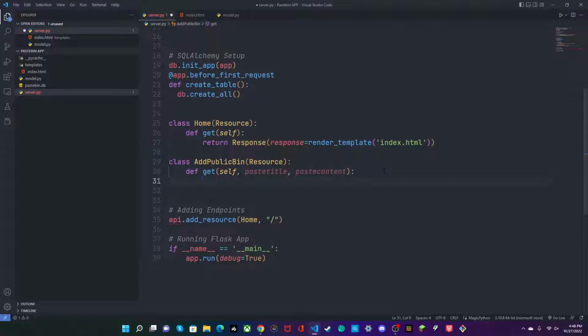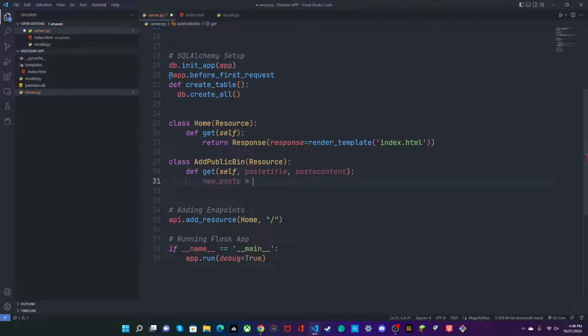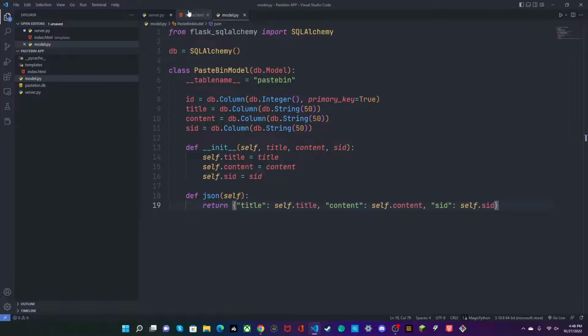And now that we have this, we can say our new paste equals PASTEBIN model, and we can say from our model.py over here, so we'll fill in title and content.